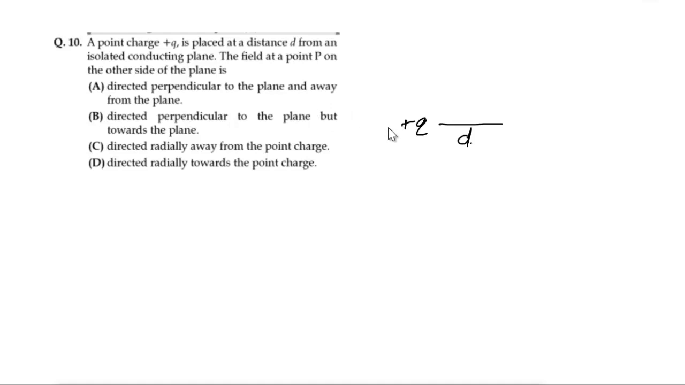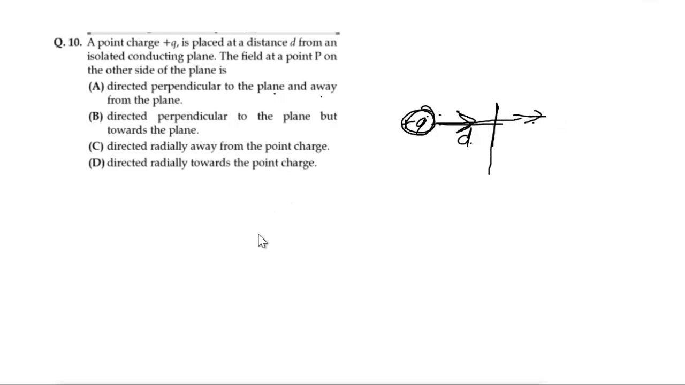When we place a positive charge near a conducting plane, the electric field lines from the positive charge will be moving towards the conducting plane, right? And it will be emerging from the other side also. So it will be directed perpendicular to the plane and away from the plane. Since it is a conducting plane, it will be moving towards the plane and will be moving away from the plane also. Okay, another question.